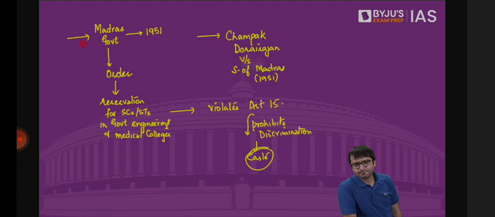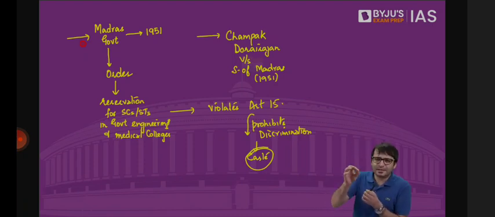The government said, what do we do now? Central government said, what do we do now? We need to provide reservation to SCs and STs, which was not originally mentioned in the Constitution. Political reservation was mentioned. That means reservation of seats for SCs and STs in Lok Sabha and assemblies. It was part of the original Constitution. Reservation in jobs for SCs and STs was also mentioned in the original Constitution. But reservation for SCs and STs in engineering colleges, medical colleges, and educational institutions was not mentioned.